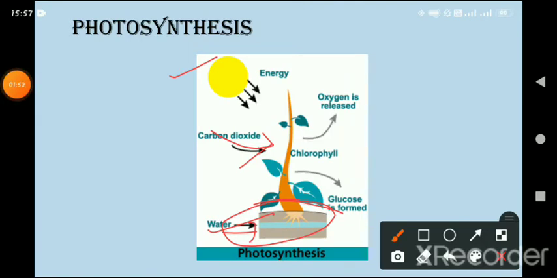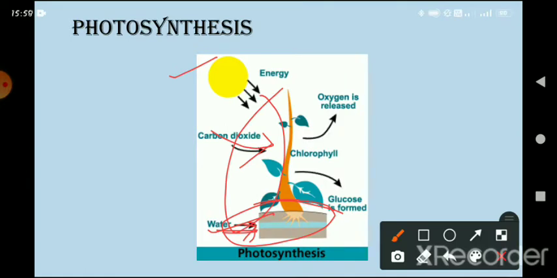As you already know, plants are green in color, and the leaves of the plants are green in color. This is due to the presence of chlorophyll, okay. The green pigmentation is due to the presence of chlorophyll in the leaves. So plants prepare their own food in the presence of sunlight with the help of water from the soil and carbon dioxide from the air. Chlorophyll traps sunlight and then provides energy to the plant for making their food, okay. This whole process is known as photosynthesis, okay.